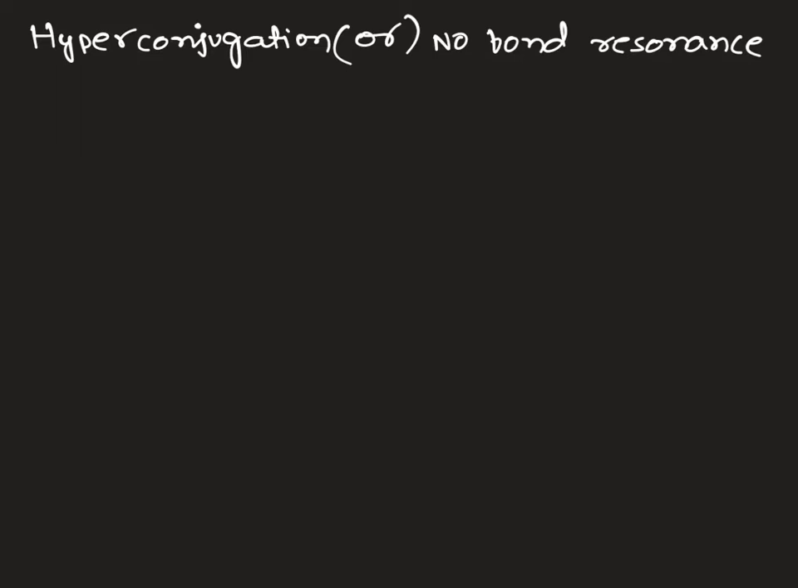Last class we have learned about mesomeric effect. In today's class I am going to explain hyperconjugation, and this is also called as no bond resonance.